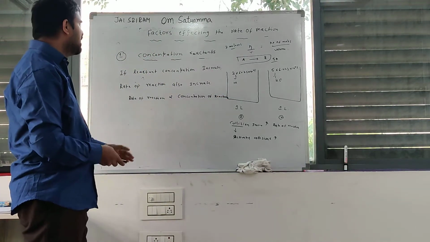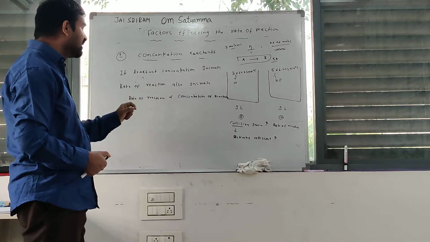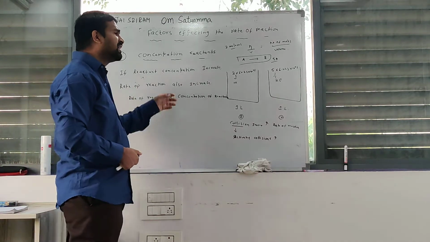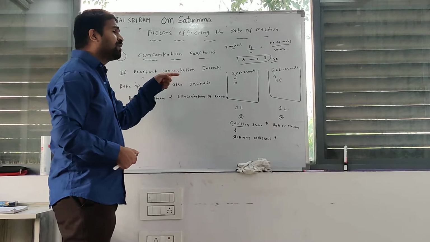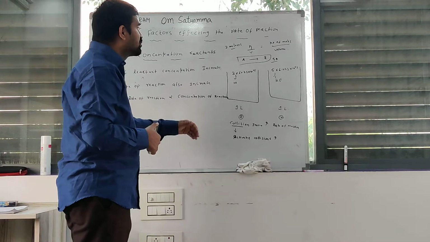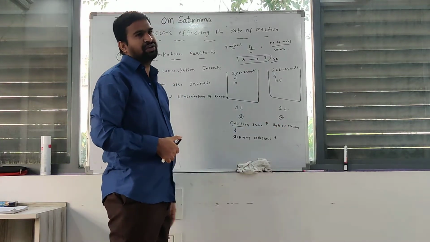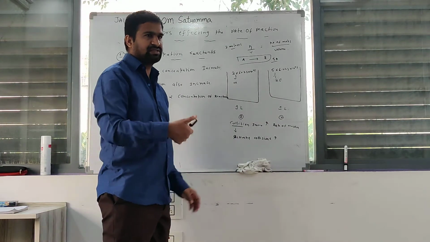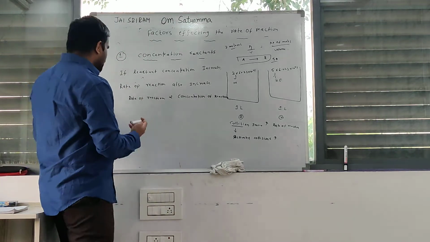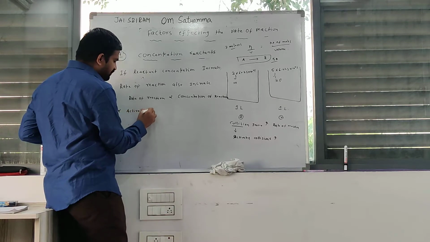If reactant concentration increases, rate of reaction also increases. Why? Because when reactant concentration increases, the number of molecules or atoms in a given volume also increases. That's why collisions in this given volume increase, activated collisions increase, and rate of reaction also increases. What are activated collisions? Simple.